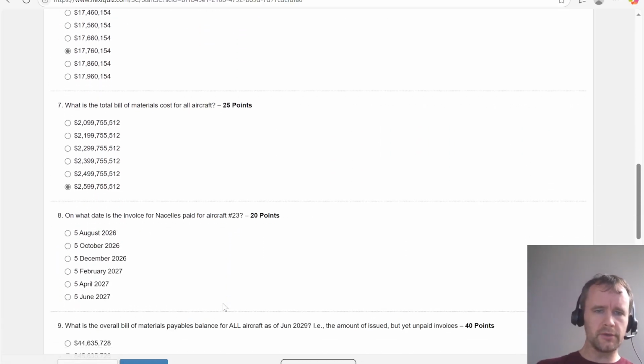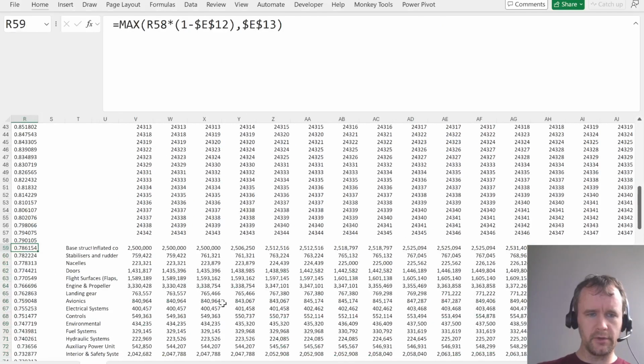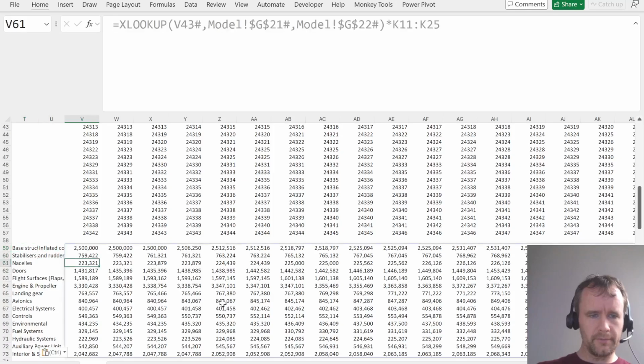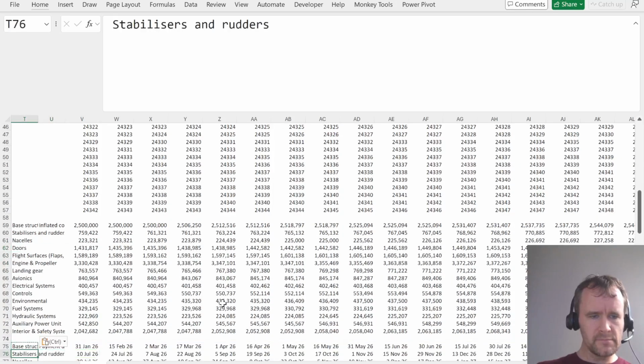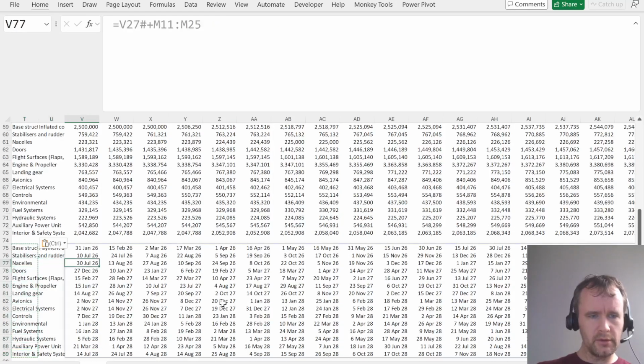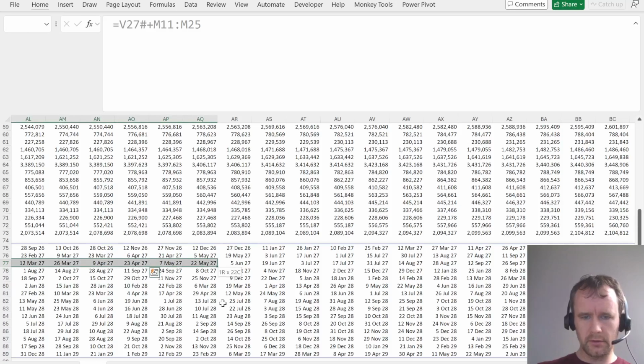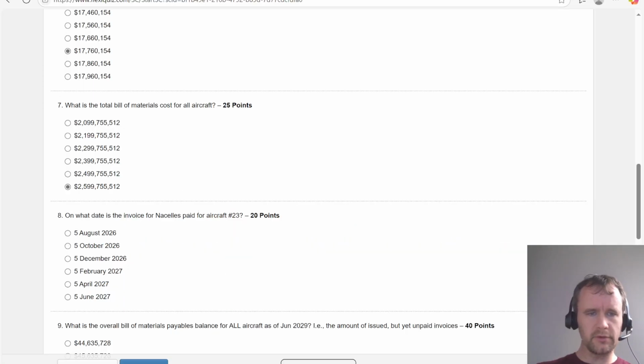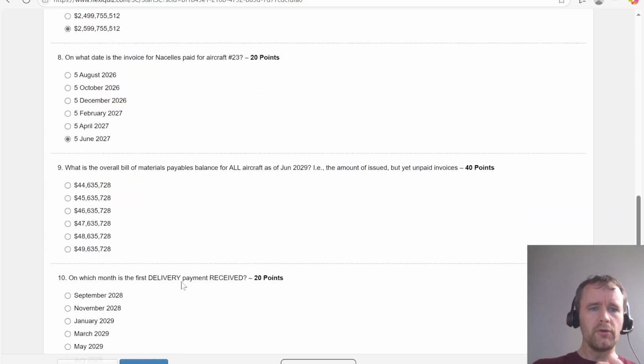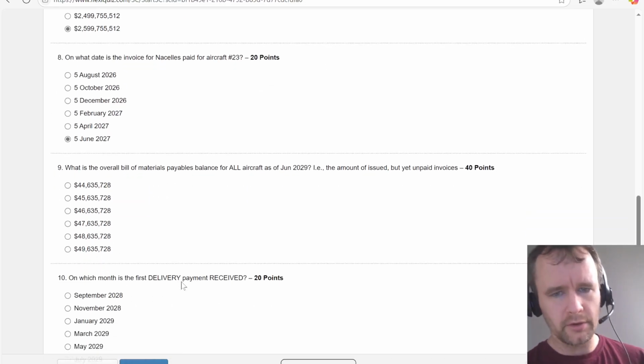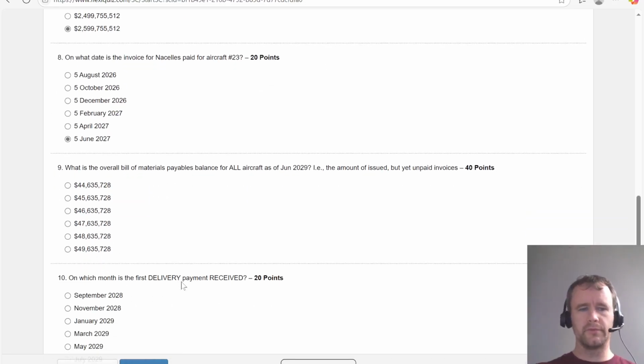On what date is the invoice for nacelles paid for aircraft 23? Payment date nacelles is here, and I need 23, so 23, 5th of June 27. Phew, I thought it wasn't there. Overall bill of materials payable balance for all of them. Alright, fine.